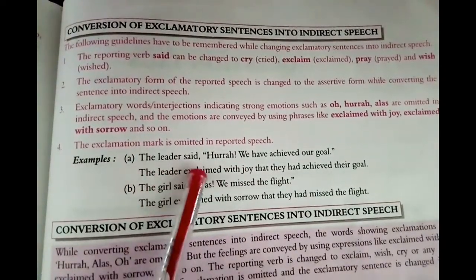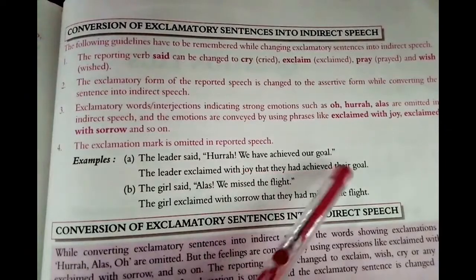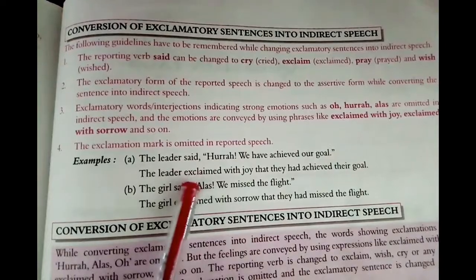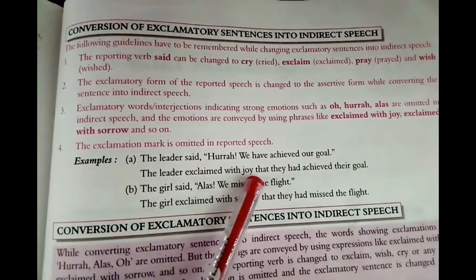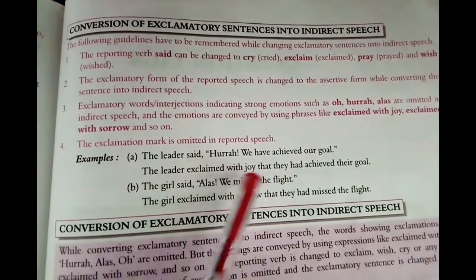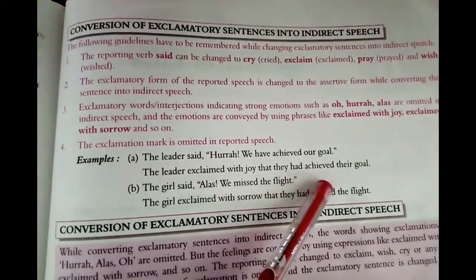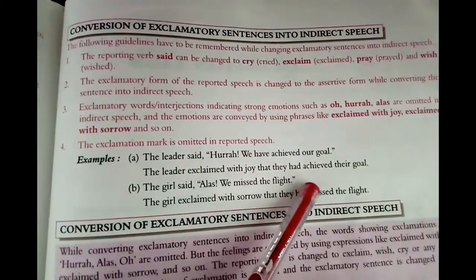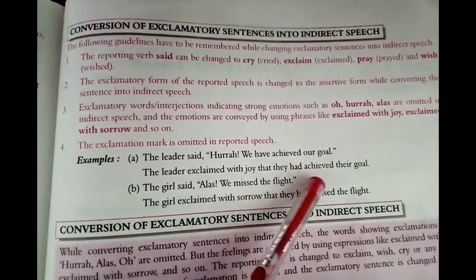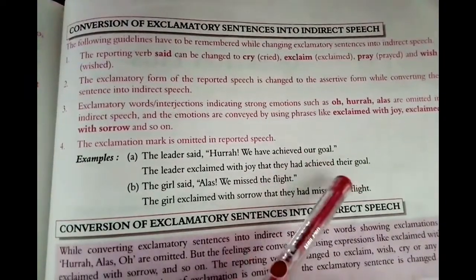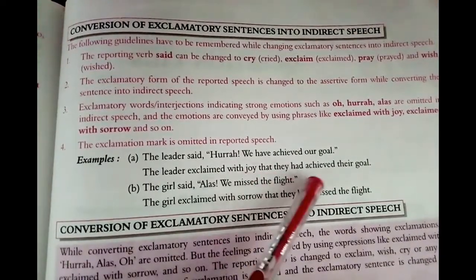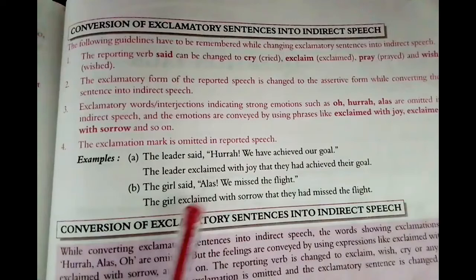Examples. A. The leader said, hooray, we have achieved our goal. The leader exclaimed with joy. See, reporting verb has been changed. Exclaimed with joy. And interjection has been cut out. That they had achieved. Have achieved will be changed into past perfect. Present perfect becomes past perfect. So, had achieved. Our, in place of our, we will change and write their. That they had achieved their goal.